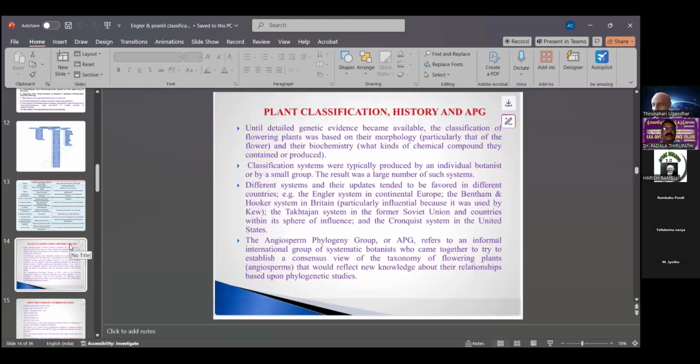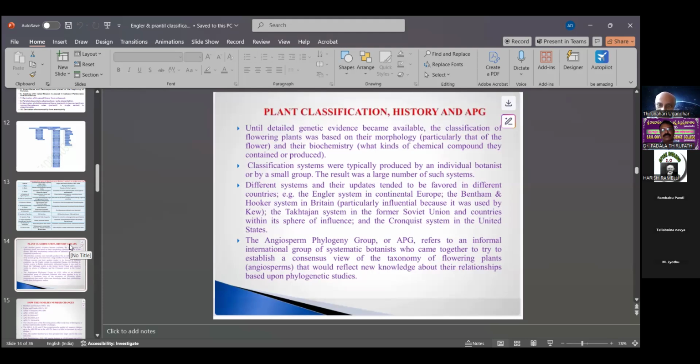Classification, and Engler and Prantl classification. Both are systems: the first one is also called the natural system, and the second one is also called the phylogenetic system. These two systems can be completed, but now there is the classification of Hutchinson and APG.